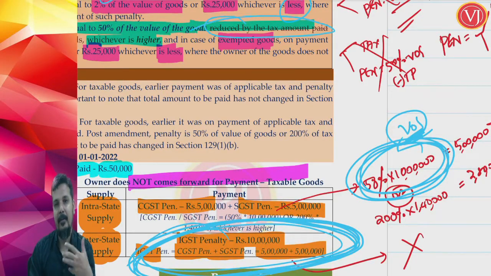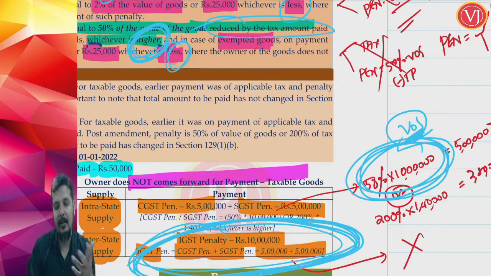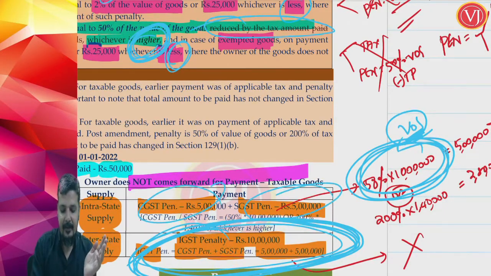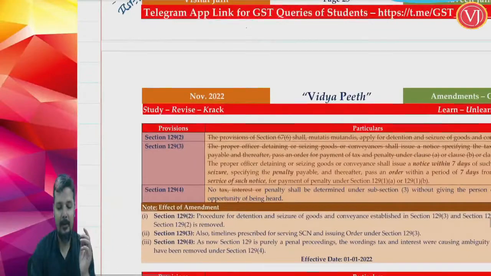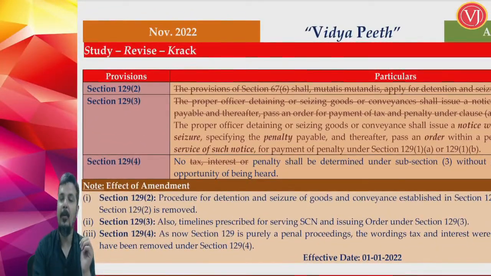Whichever is higher, that you have to remember, not lower, not like your exempt goods where the term was whichever is lower. So here it is whichever is higher, 5 lakh, copy paste for SGST, and IGST will be the addition of both. So that is the amendment which is brought out in your section 129(1). Now what are the other amendments which are brought out in your section 129?